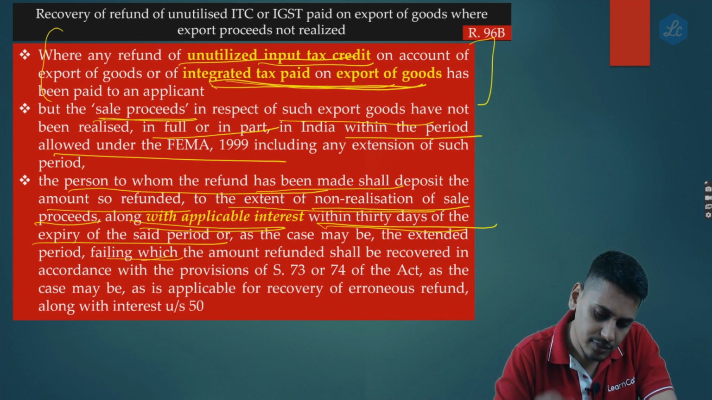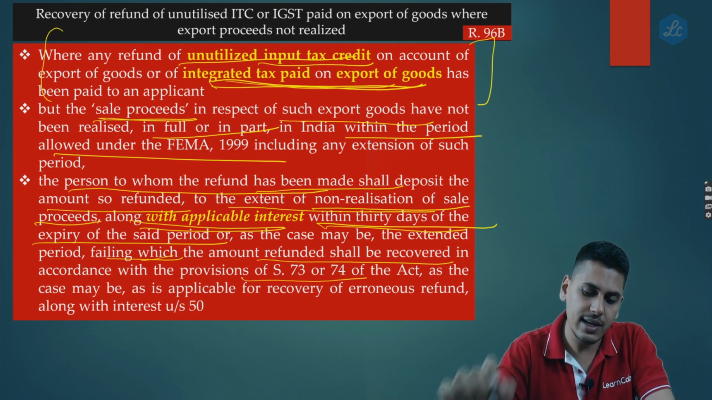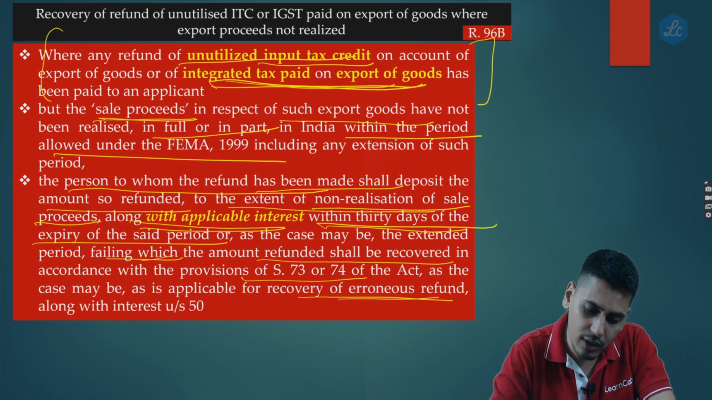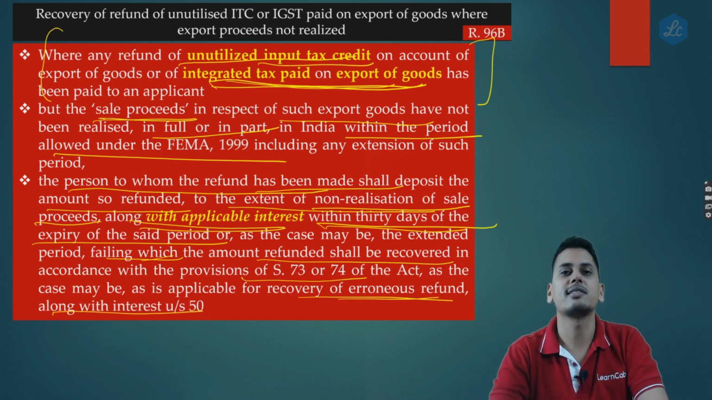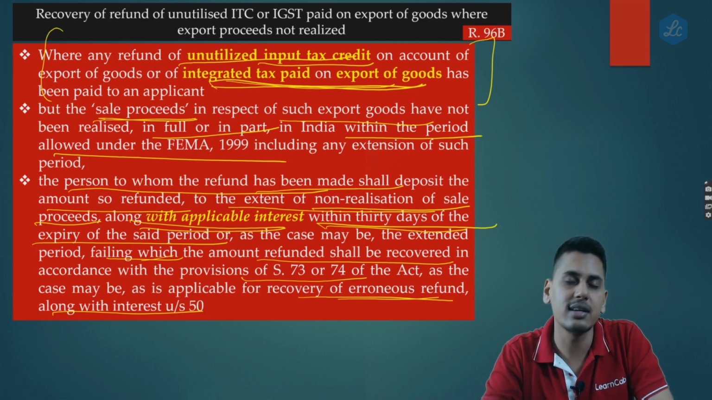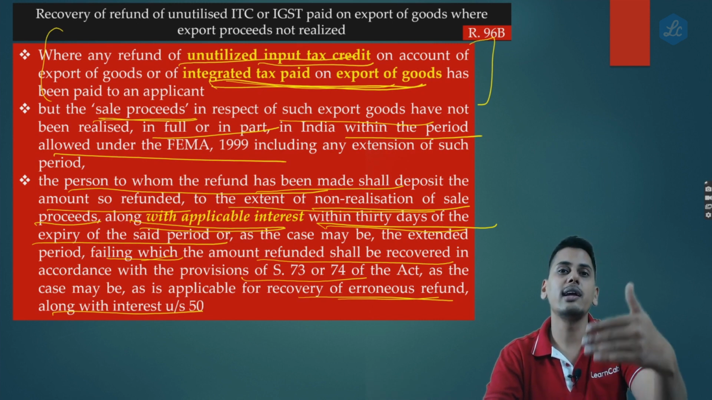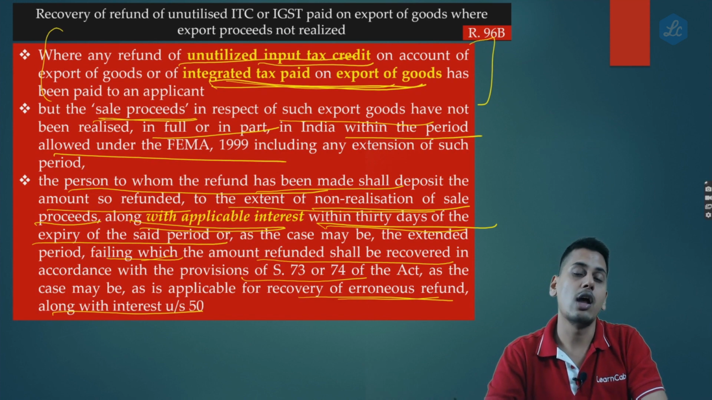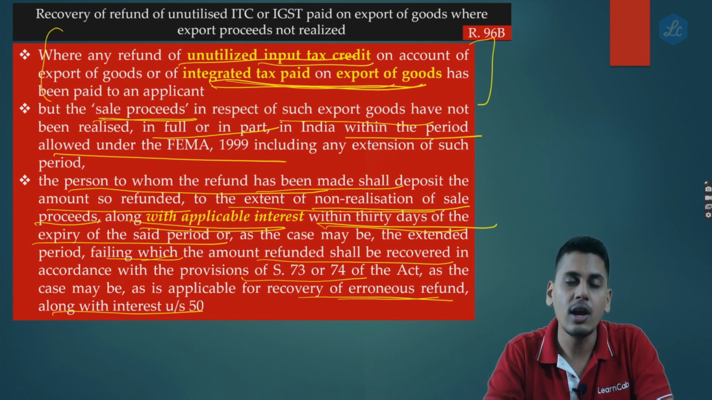Failing which, the amount refunded shall be recovered in accordance with the provisions of 73 or 74 of the Act, as the case may be, as applicable for recovery of erroneous refund along with interest under section 50. So friends, first you voluntarily pay it. If you do not voluntarily pay it, then the department would give you a show cause notice under 73 or 74, and accordingly there would be representations, order would be passed, and then the department would recover it along with tax, interest and applicable penalty as applicable under section 73 or under section 74.